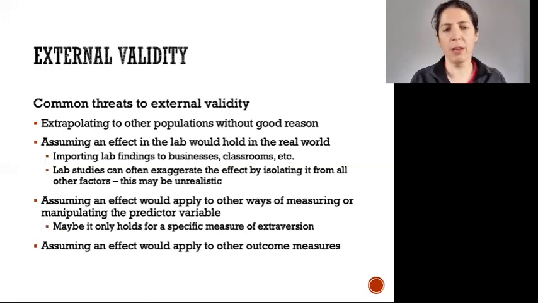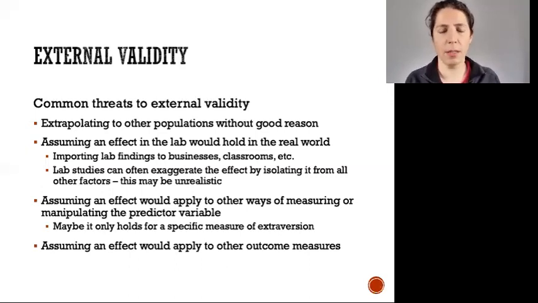Same thing with assuming the effect would apply to other outcome measures. So if I find that extroverts live longer, I might be tempted to conclude that therefore extroverts are healthier in general, but maybe that's not true. Maybe I should be careful to generalize from living longer to other signs of physical health.